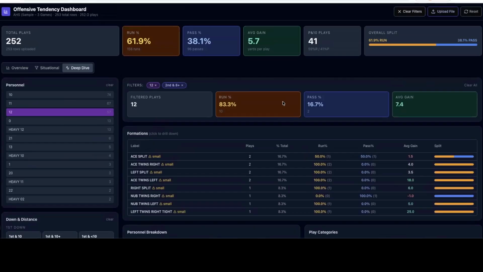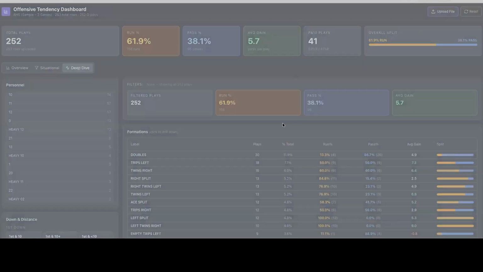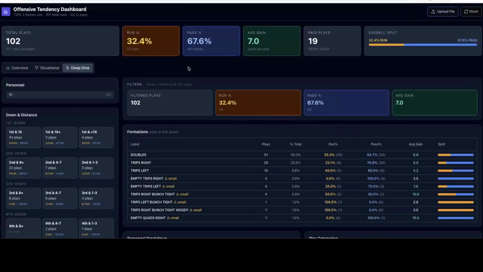Take your data out of your video program, upload it here. It takes literally 2 seconds to do. I go in, I want to clear it. I cleared my filters. Okay, I'm going to upload some data. Let me go down here and get one of these small playlists. Look at that. Boom, it's in.